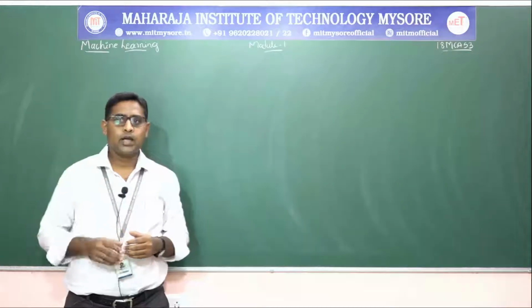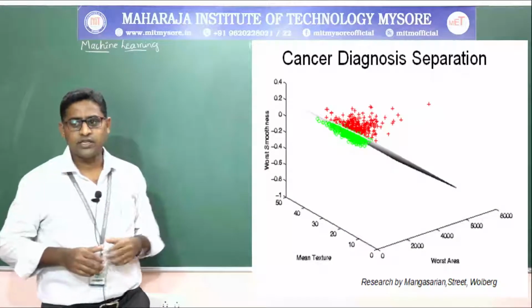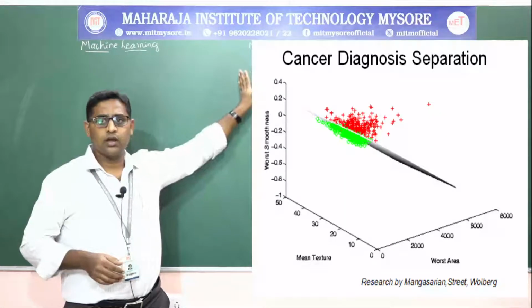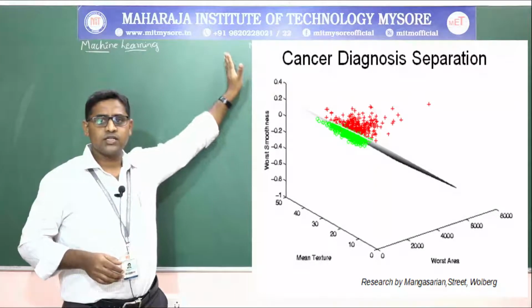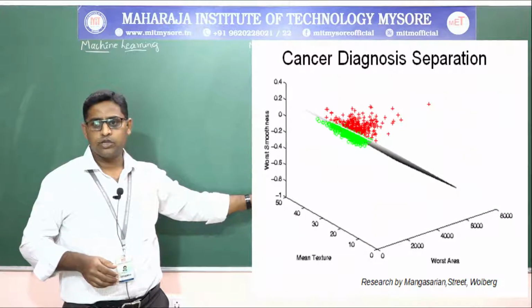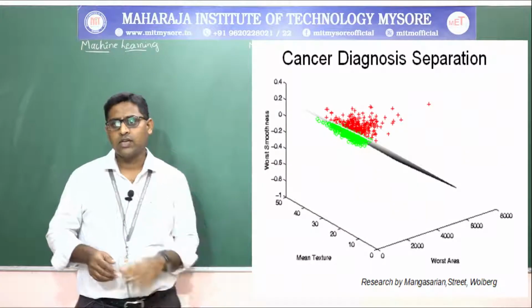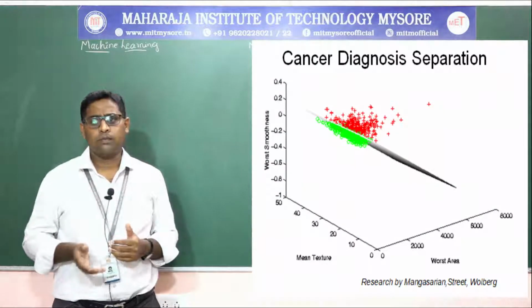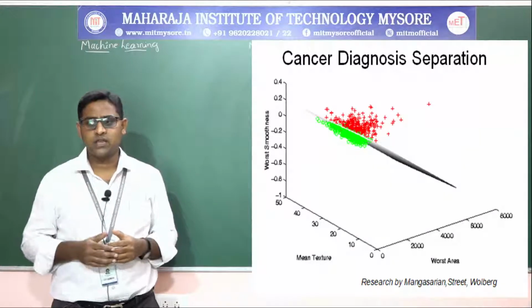Now you will be grouping them in the graphical representation as worst area and mean texture. Worst smoothness is shown on the left hand side, and on the other side you show mean texture and worst area, giving the classification of cancer tumors with diagnosis separation.